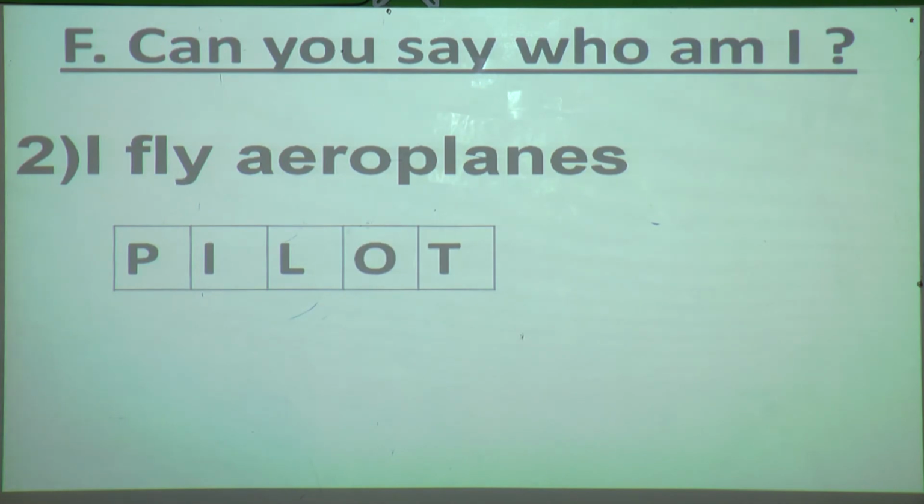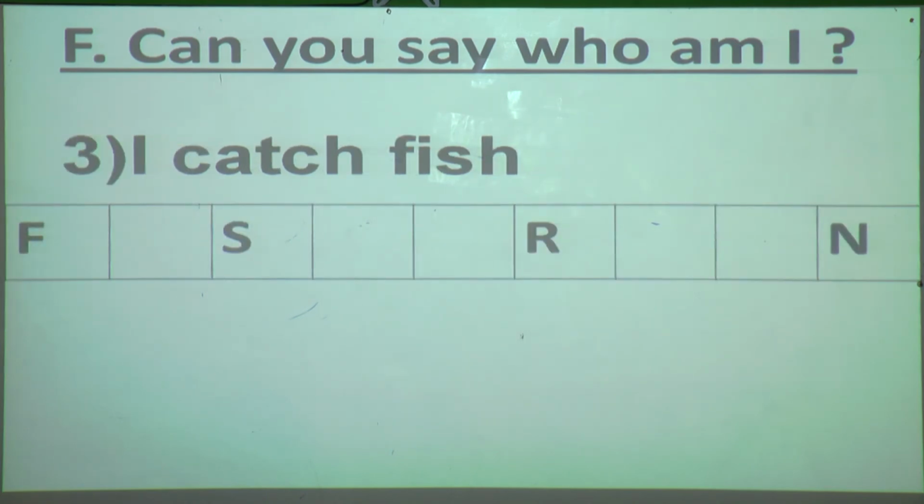I-O-T. P-I-L-O-T. Done? Okay. Third, I catch fish. Now who is the person who catches fish? Yes, he is a fisherman. So do you know the spelling of fisherman?